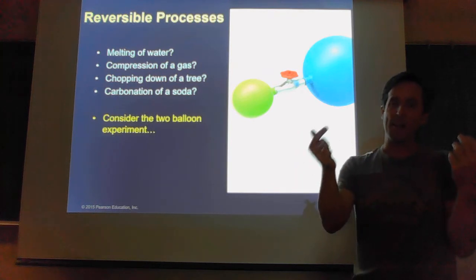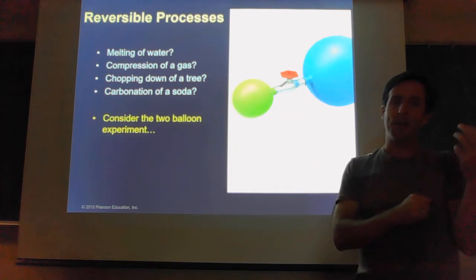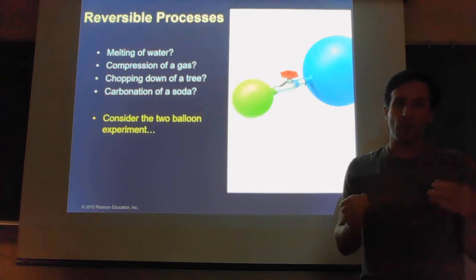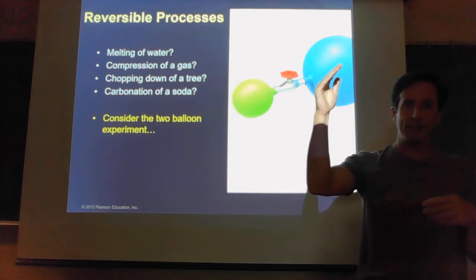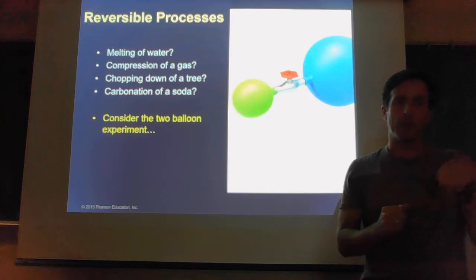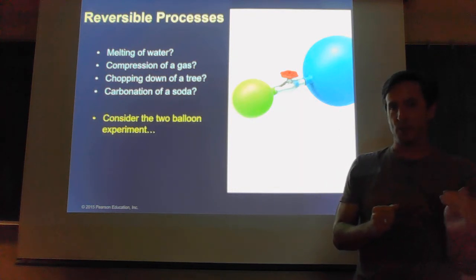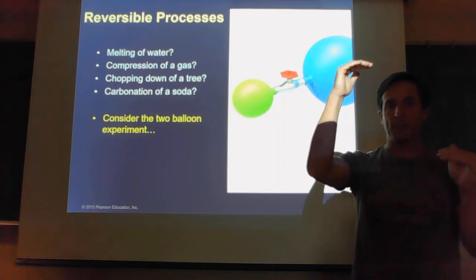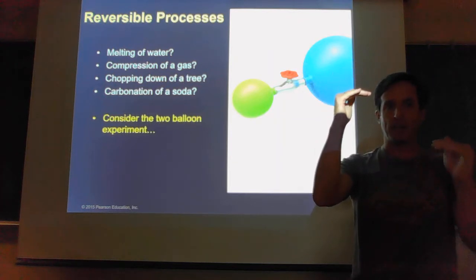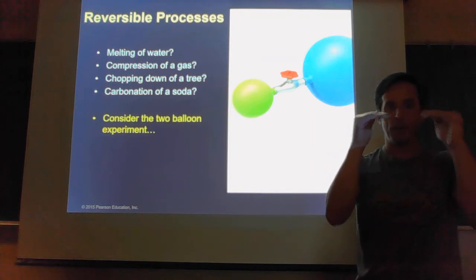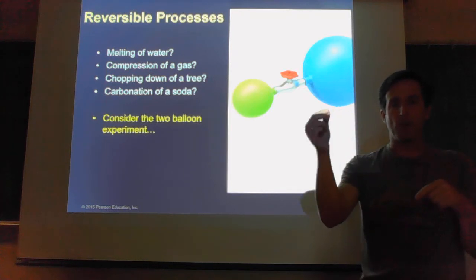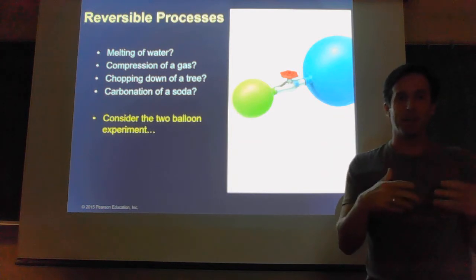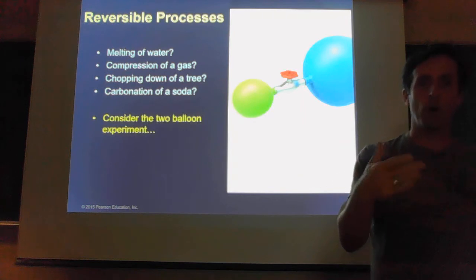But as I form more products, then I have the potential for that reaction to go back faster and faster. So the forward reaction starts out fast and slows down over time. The reverse reaction starts out zero or very slow, and it speeds up over time. And essentially, if the forward reaction rate comes down, the reverse reaction rate goes up. They're going to meet in the middle. And at the point where the rate of the forward reaction and the rate of the reverse reaction are equal to each other, that's where we're going to establish the balance point, which is what we call equilibrium.